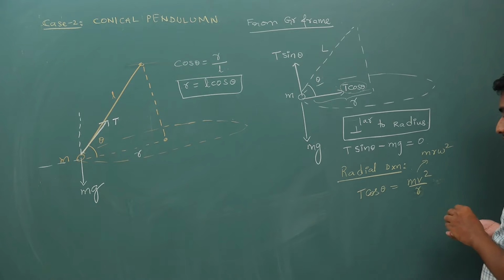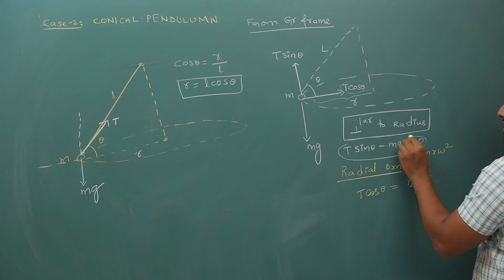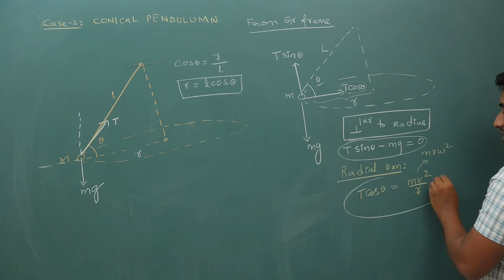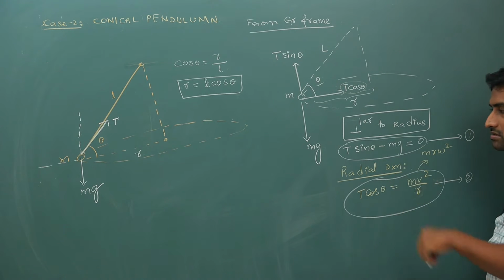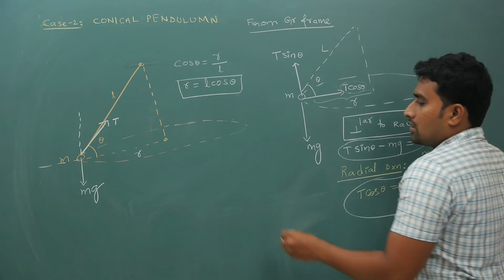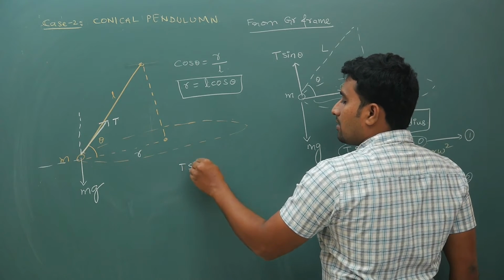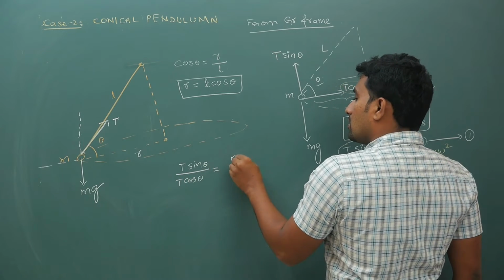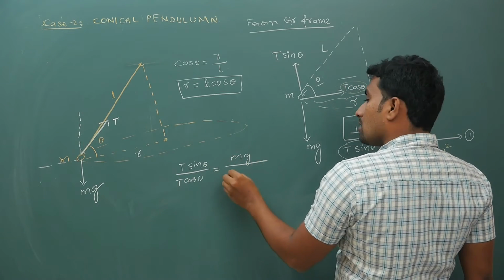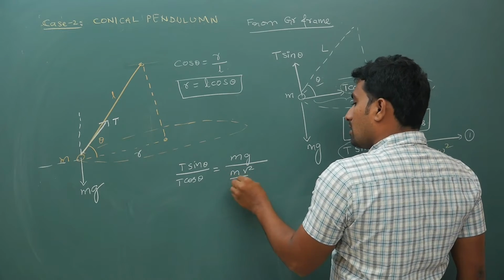Now what did you get? From this equation, T sin theta is equal to mg. From this equation, T cos theta is equal to mv square by r. Equation 1, equation 2. So divide T sin theta and T cos theta. So T sin theta by T cos theta is equal to mg by mv square by r.